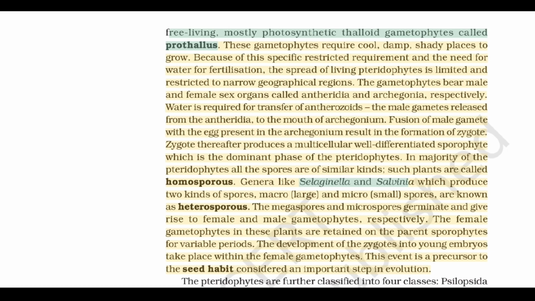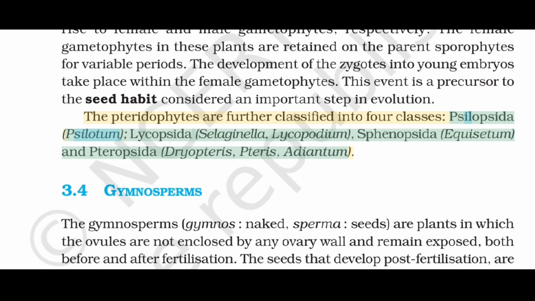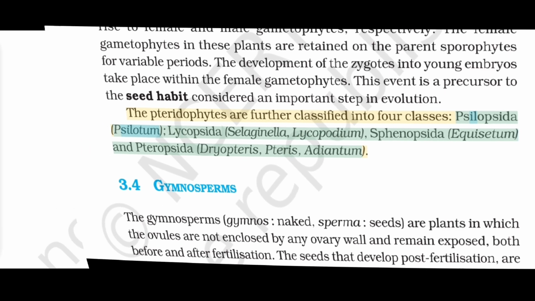The development of the zygotes into young embryos takes place within the female gametophytes. This event is a precursor to the seed habit, considered an important step in evolution. The pteridophytes are further classified into four classes: Psilopsida (Psilotum), Lycopsida (Selaginella, Lycopodium), Sphenopsida (Equisetum), and Pteropsida (Dryopteris, Pteris, Adiantum).